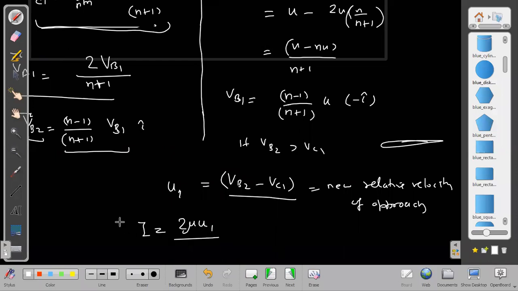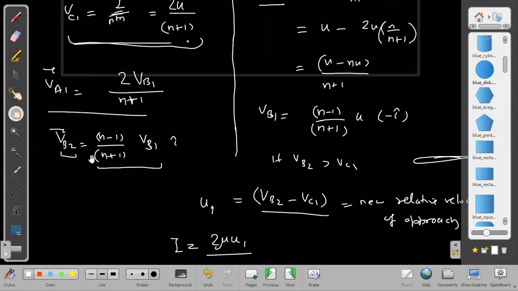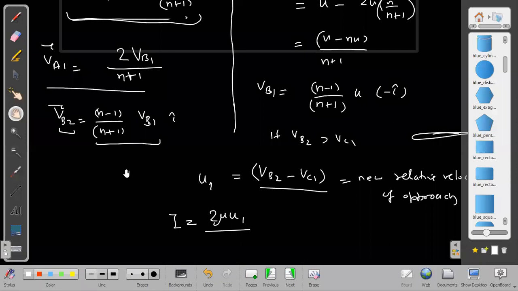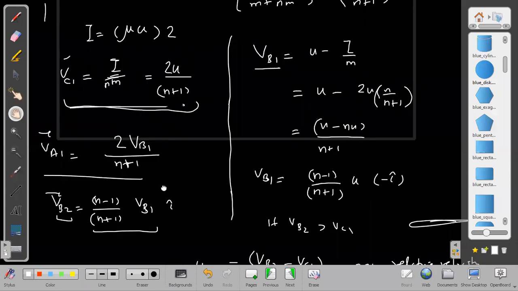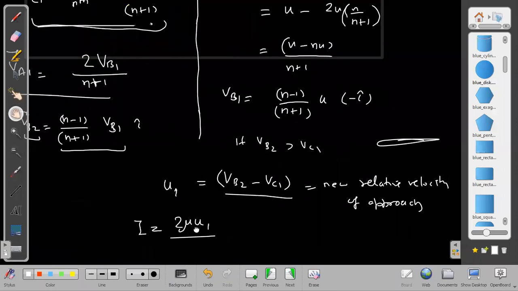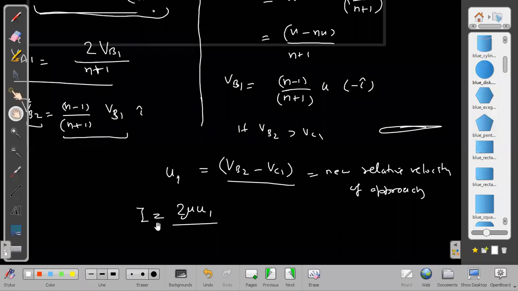So I can get the new impulse, and once I am able to obtain up to this place, then the things will start repeating as they are. So don't worry, this question will not keep on going indefinitely. Either we will get some series, or by the series we can understand which way we are progressing, or they will ask up to 2 or 3 steps. We have already taken the first collision, the second collision, and we are ready to decide what happens for the third collision also. That way we can keep on analyzing.